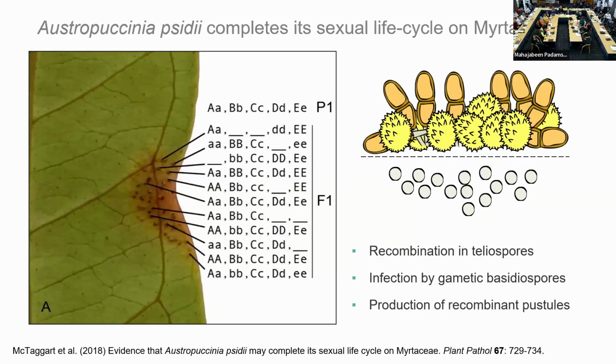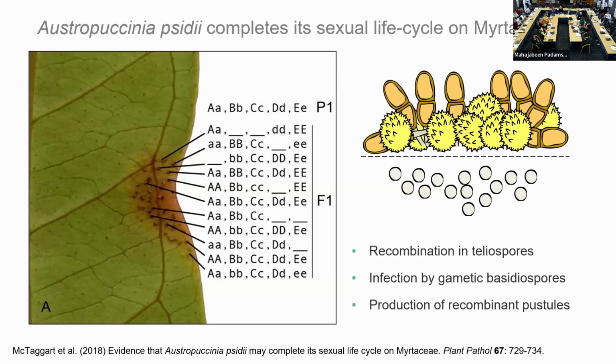There was some work done prior to this study that we're talking about now, looking at whether basidiospores could infect metaceae. But pretty much every time telia are produced, the asexual spores are in there as well, right? So it produces uridinia inside along with those sexual spores. And so for the work that was done prior to this point, we weren't sure whether it's contamination by those asexual spores that would cause infection.